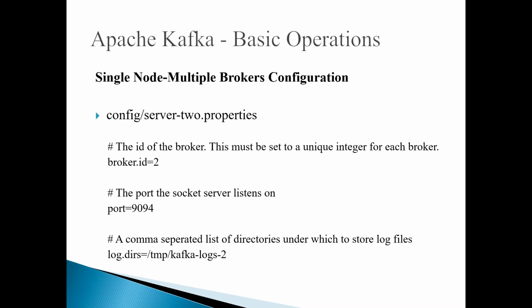Like that, you can configure the server2.properties file also. Again, here I'm giving the broker ID as 2 and the broker port number as 9094, and also I can specify multiple log directories which are comma separated.